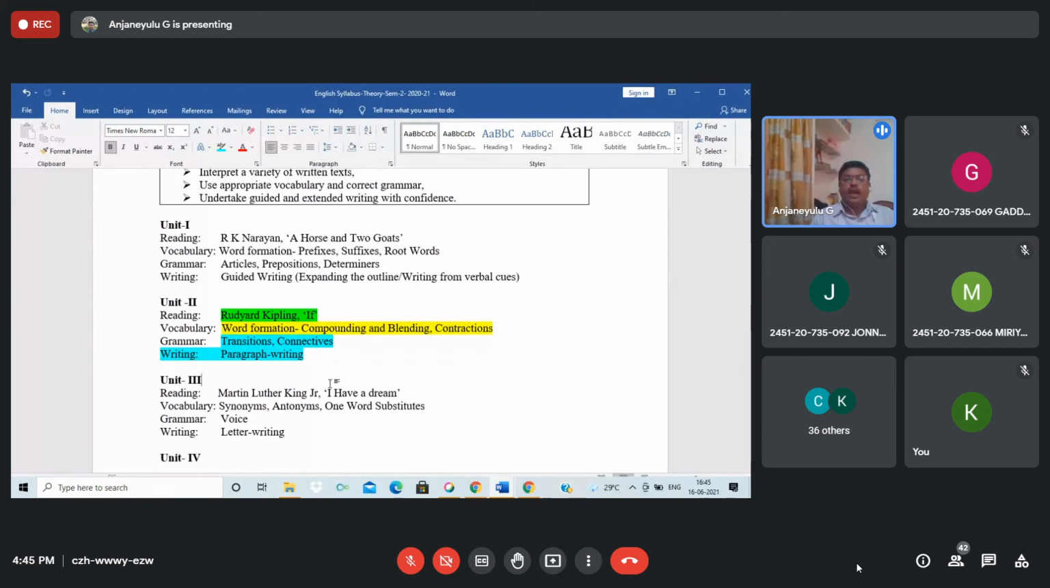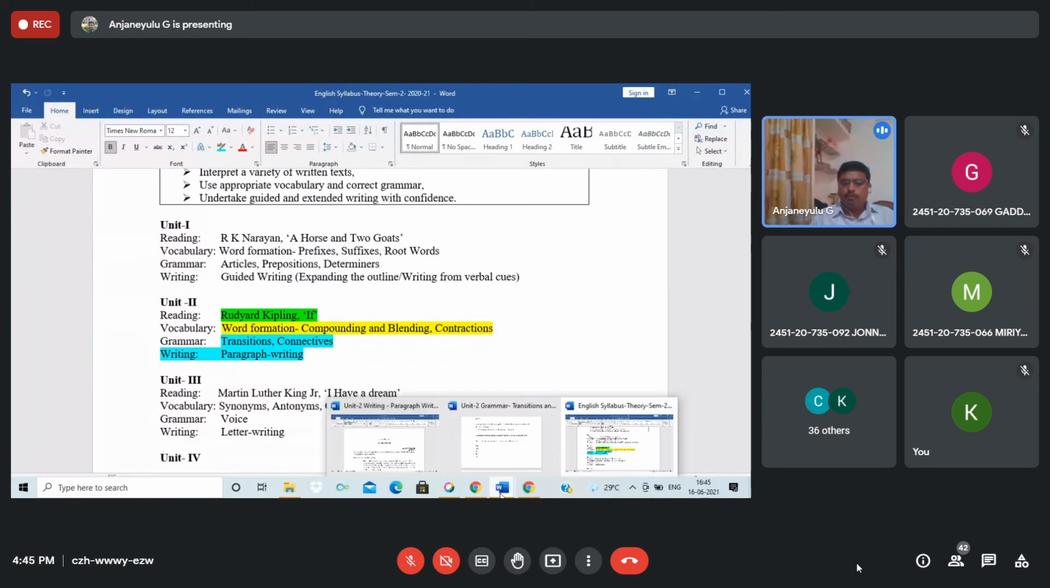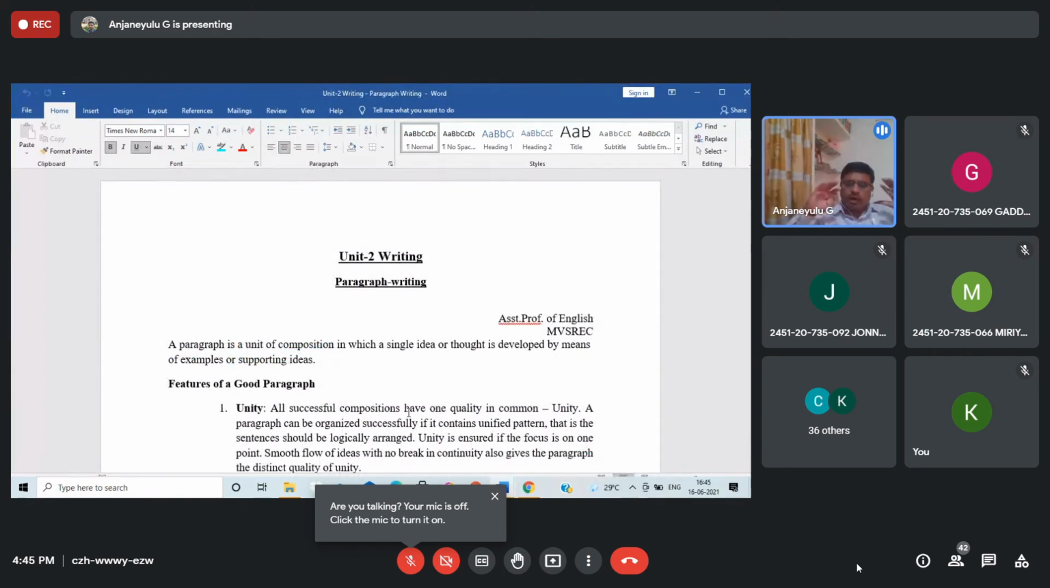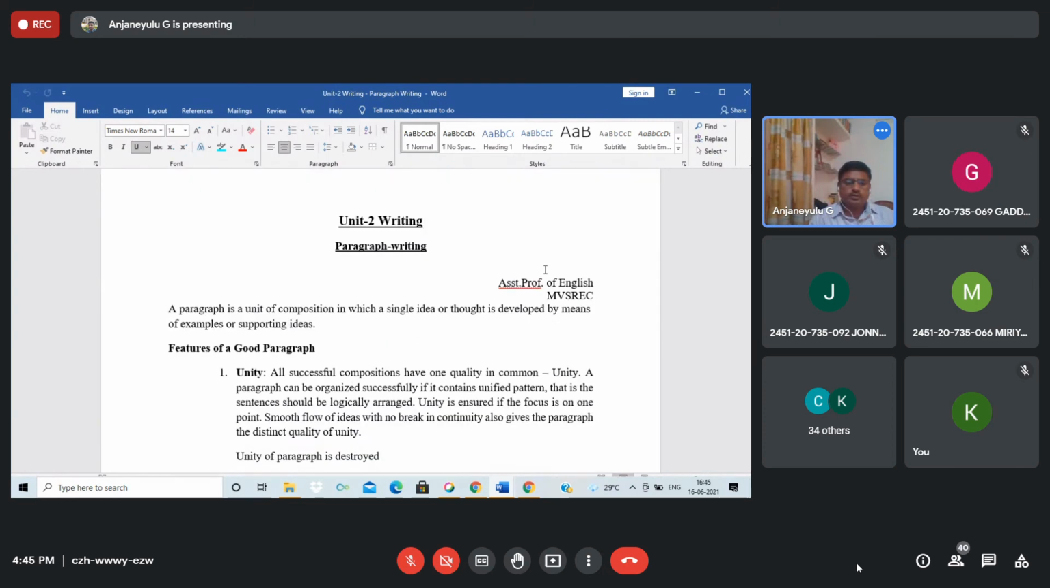Now we will see paragraph writing. It's a very simple set of notes, and I will just give an overview of how you make a paragraph. So, dear students, are you clear on the connectives and transitions? Shall I move to the next topic? Hello, students. Yes, sir. Okay, thank you.